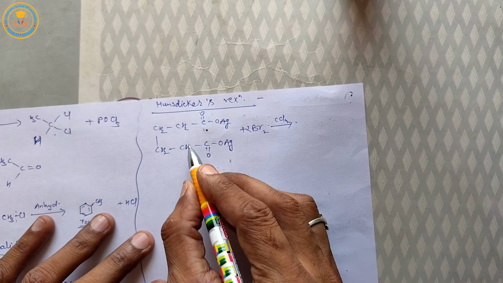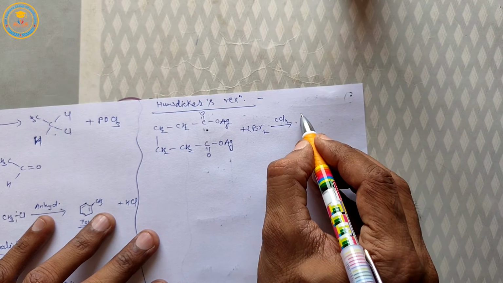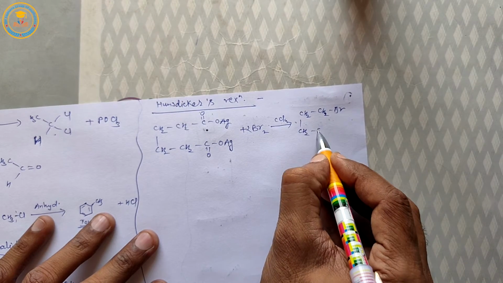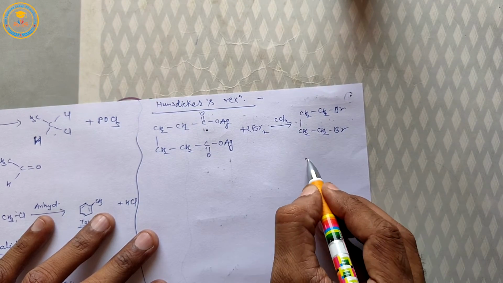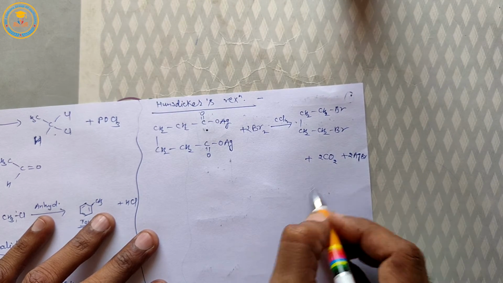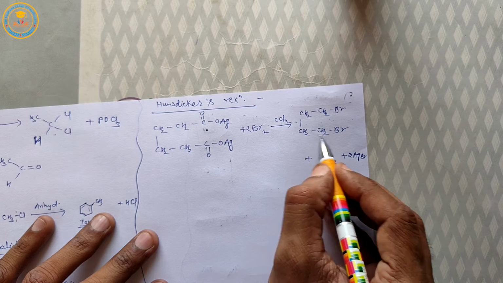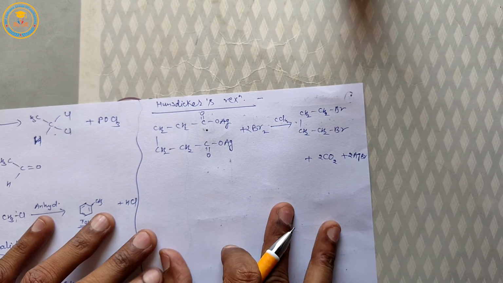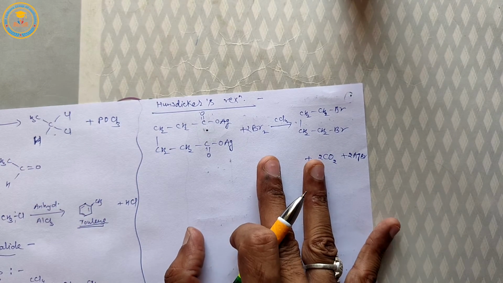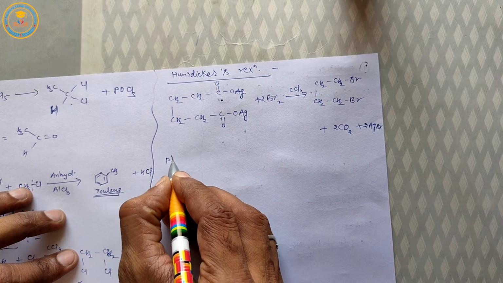After removing two molecules of CO2 and two molecules of AgBr, 1,4-dibromobutane is formed here, which is an alpha omega dihalide.